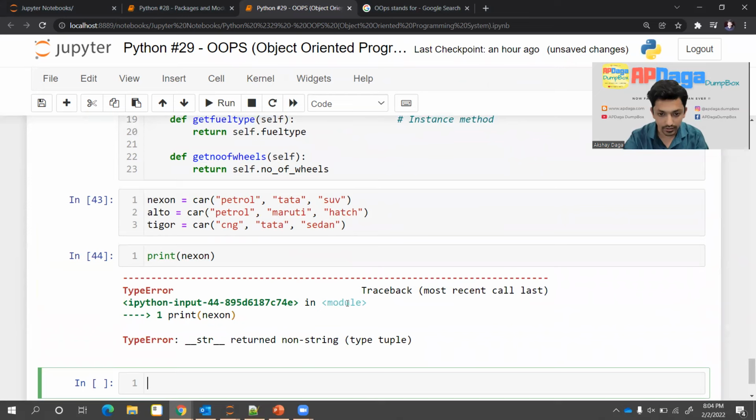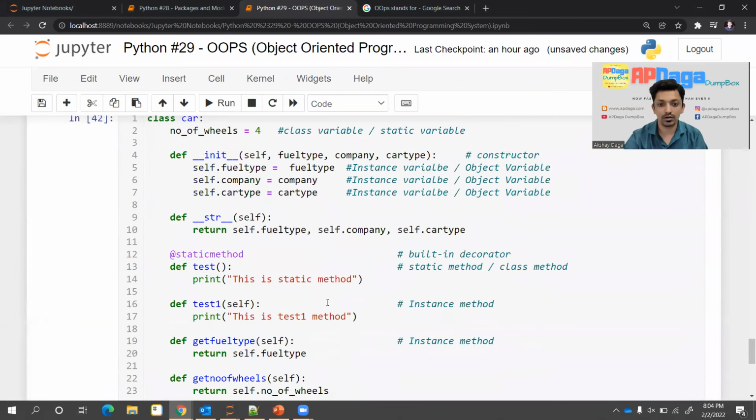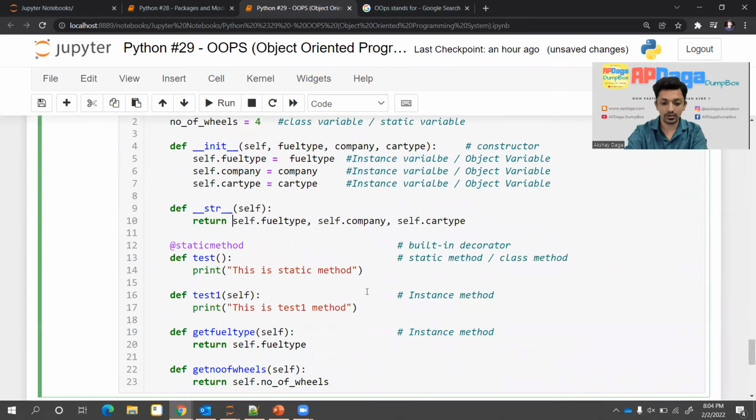There is still an error because it returns a tuple. So what I'll do, I'll not do it like this. I'll say str of... I'm not sure how I should do that. Yeah, I can do something like this once again, concatenation.